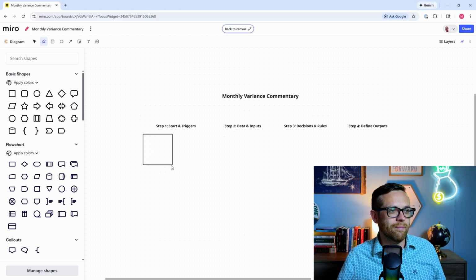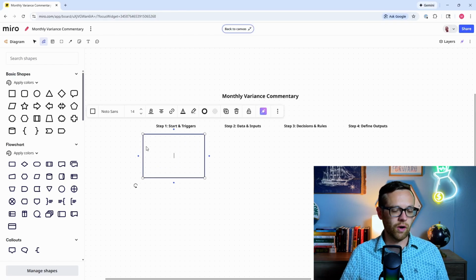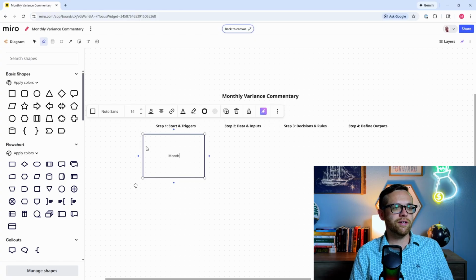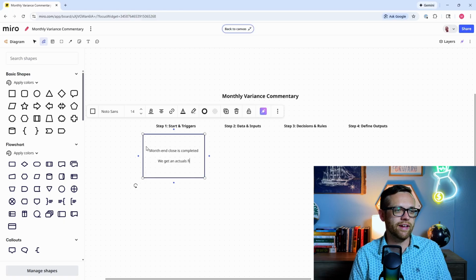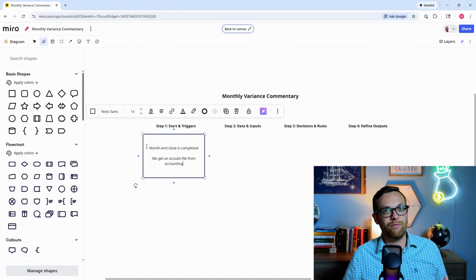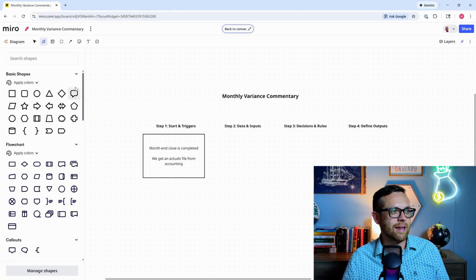All right, so I'm going to drag my step 1 process over here. Our trigger here is going to be when month end close is completed and we get an actuals file from accounting. So when our actuals file is available, we've already got the budget, we're FP&A, and we can start doing the budget versus actuals analysis. So that's step 1.